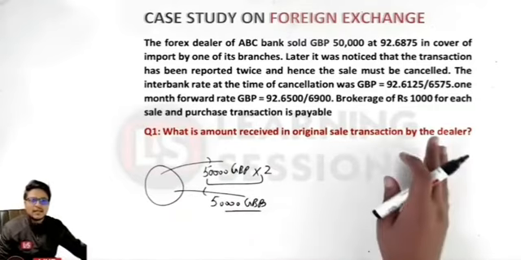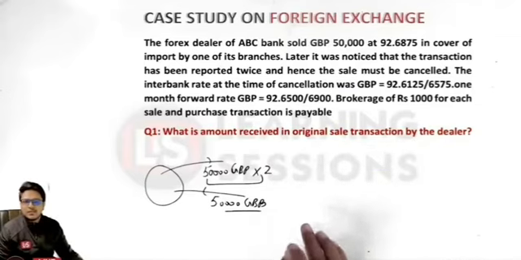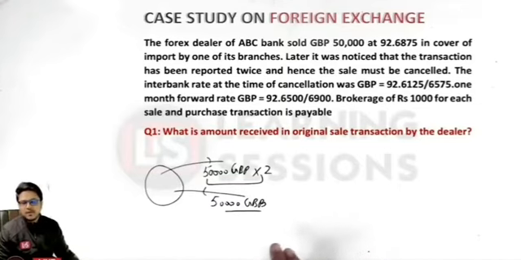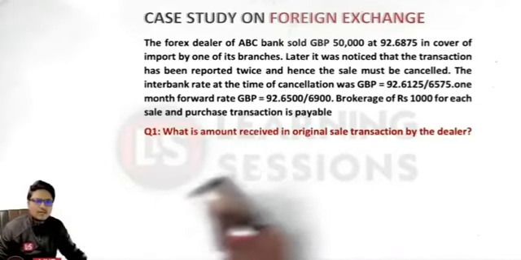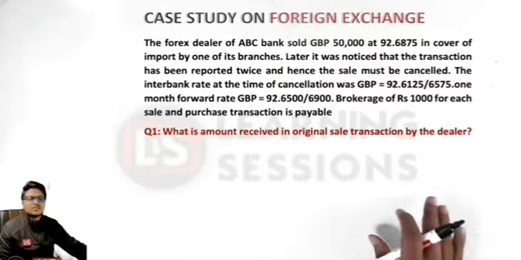Further it is said the interbank rate at the time of cancellation was 92.6125/6575. The 1 month forward rate is given. Brokerage is ₹1,000 for each sale and purchase transaction, applicable on each and every sale and purchase transaction, and based upon that we need to solve the questions. The first question says: what is the amount received in the original sale transaction by the dealer?